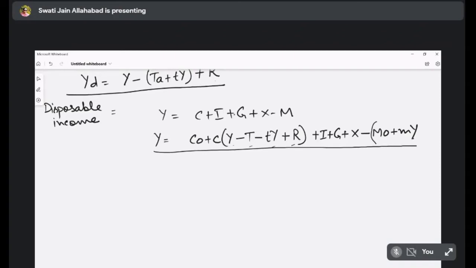So we will have an extended system where delta Y is equal to C delta Y. Just wait, let me write it completely so that I understand where the correction is required.